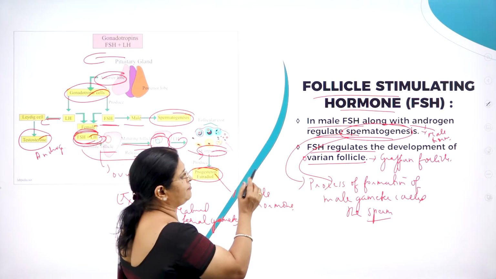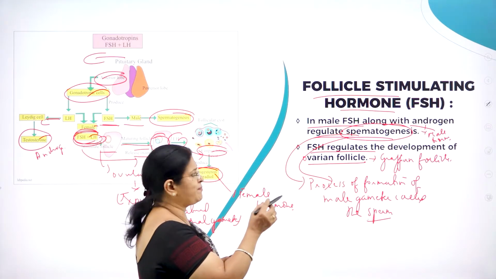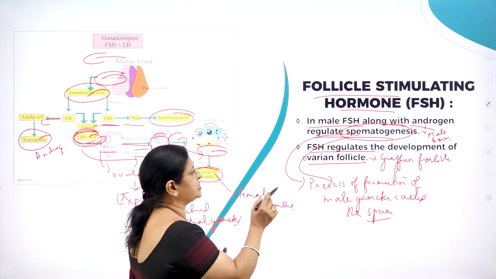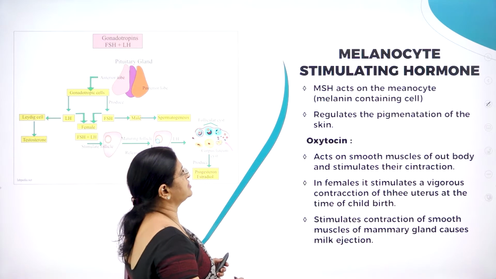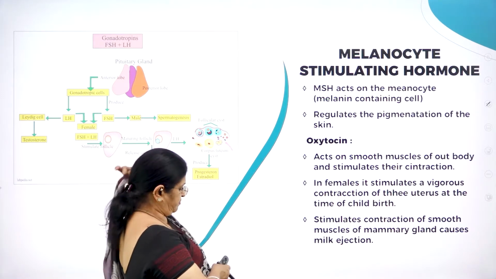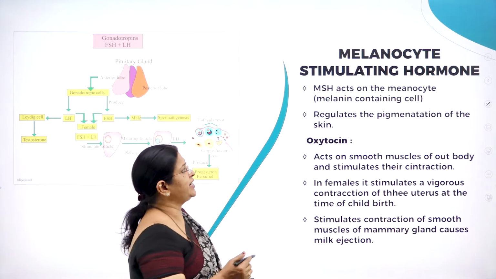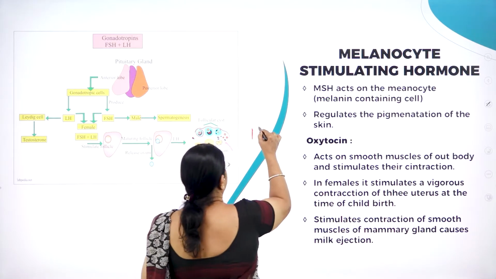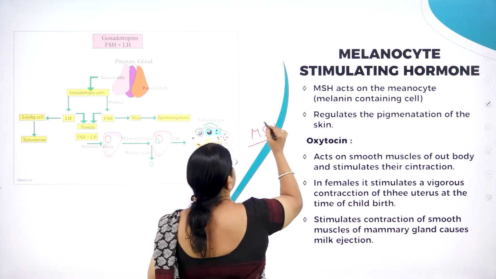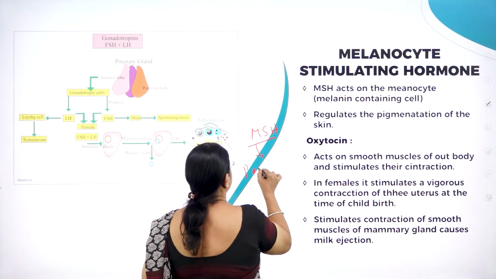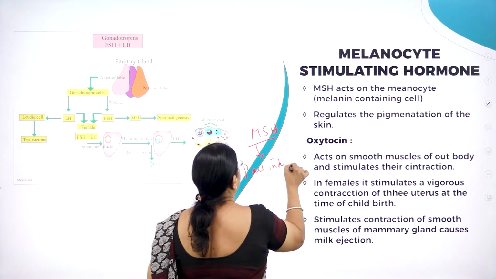So in male, FSH along with androgens regulates spermatogenesis. FSH regulates the development of ovarian follicles. Moving on to the melanocyte stimulating hormone, MSH, which is produced by the pars intermedia.